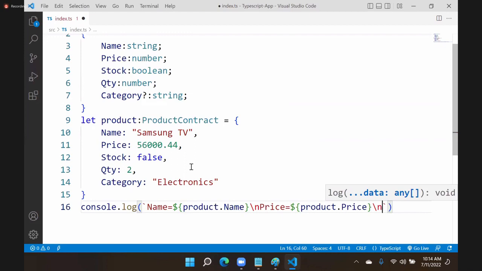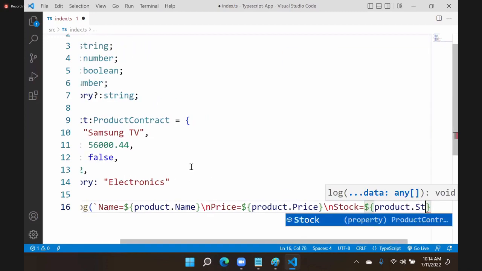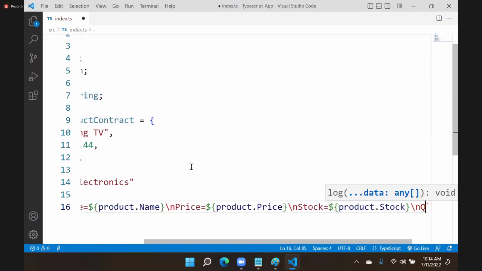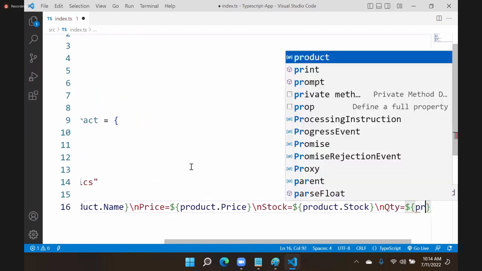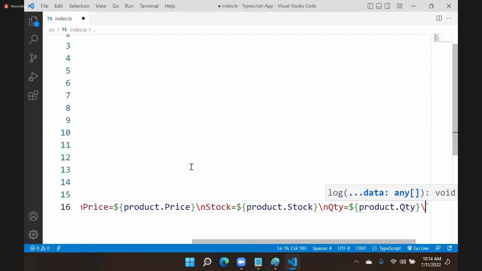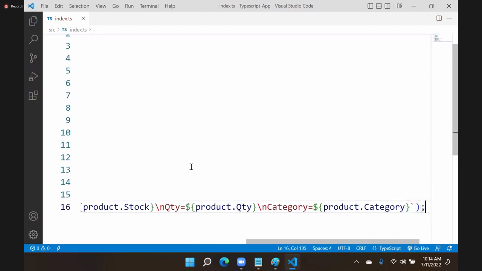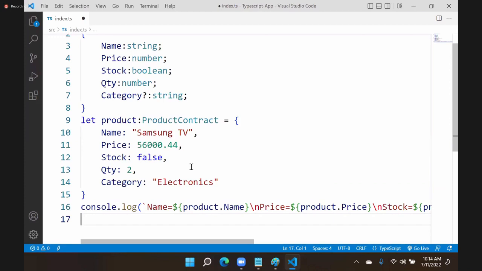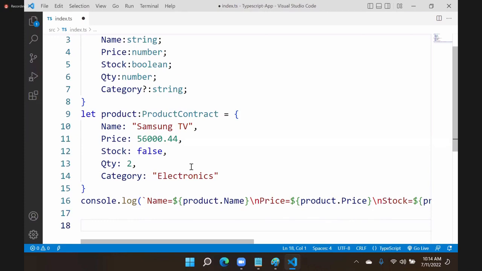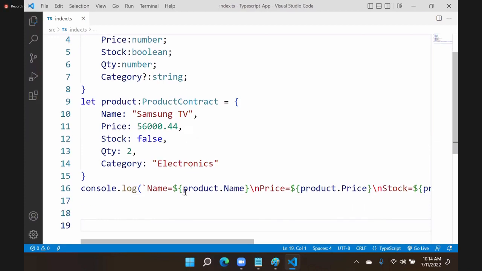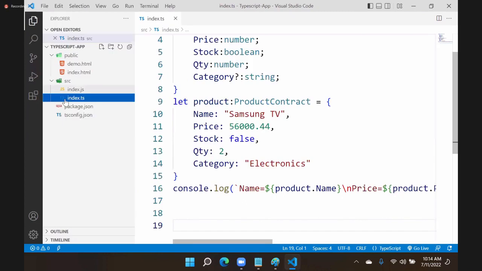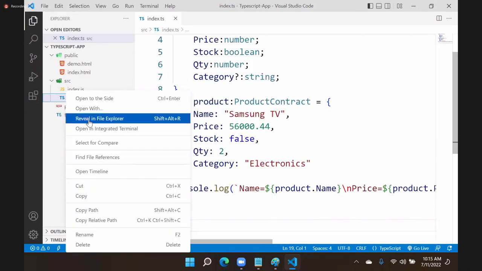In the next line, stock is equal to product.stock, quantity is equal to product.quantity, and category is equal to product.category. All these we are mentioning. This is the way of presenting all the content. Now you can see we will compile and run this. It will be working fine.